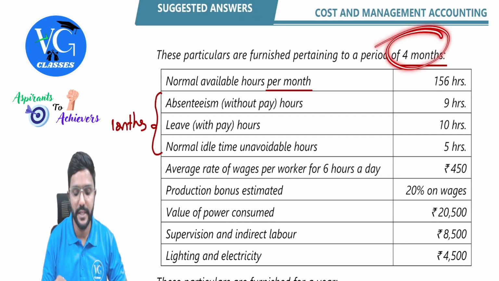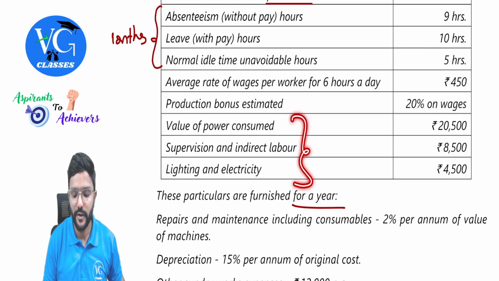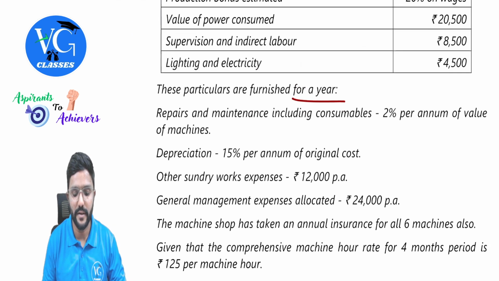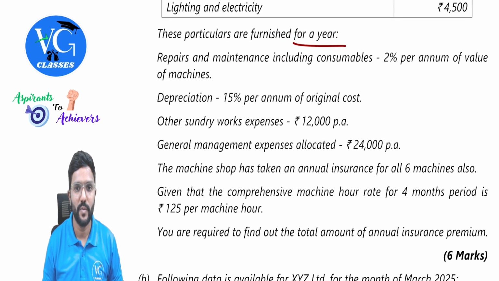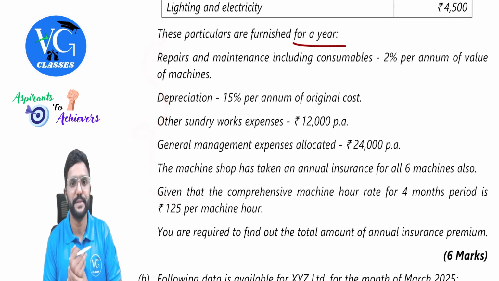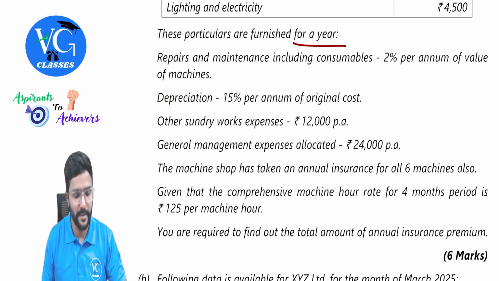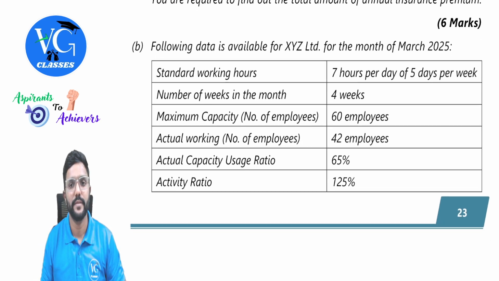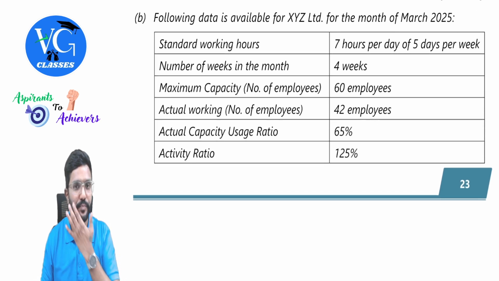So you can see here the heading is 4 months. So all these are for a 4 months period. Whereas here the heading is for a year. So whatever is given here is per annum, guys. But convert all that for 4 months, that is, for the equivalent period. Yeah. Let us move to sub question B.